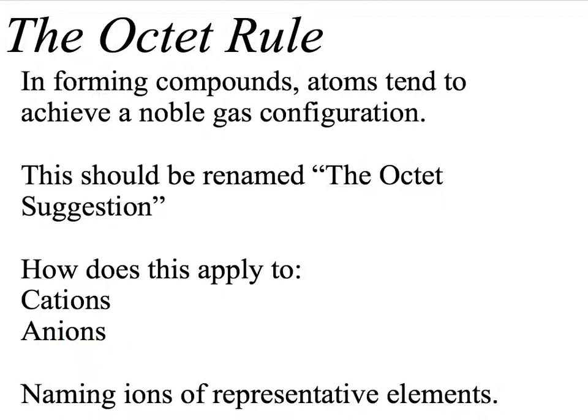For anions, we're going to gain electrons to achieve that configuration. So if I looked at something like chlorine, chlorine's going to gain 1 electron in order to achieve the configuration of argon. Once again, chlorine doesn't become argon, but it will gain that 1 electron. So when we want to name ions of representative elements, it's quite easy. If we're a cation, it is just the name of the element. And if we're an anion, we're going to add an -ide ending. So, for example, nitrogen ion will become nitride, oxygen ion is oxide, fluorine ion is fluoride, and so on and so forth.